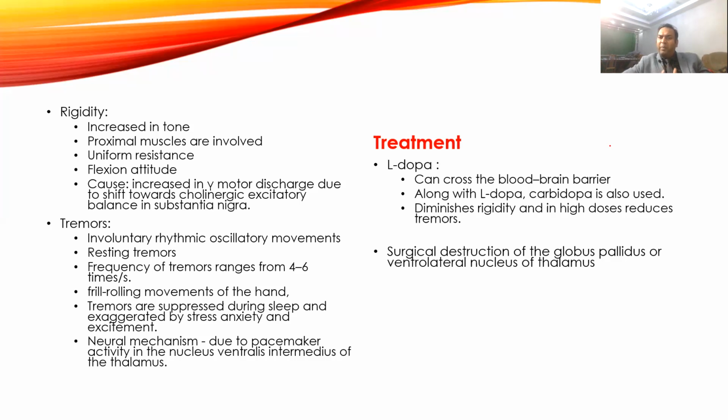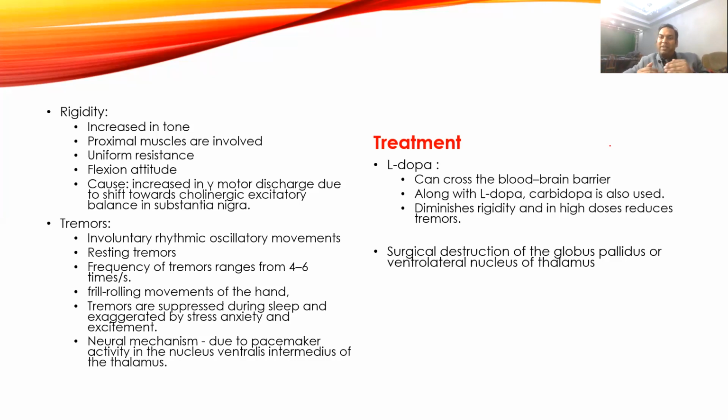So we combine levodopa with another chemical called carbidopa, which inhibits the conversion of levodopa into dopamine. The advantage of carbidopa is that it cannot cross the blood-brain barrier.